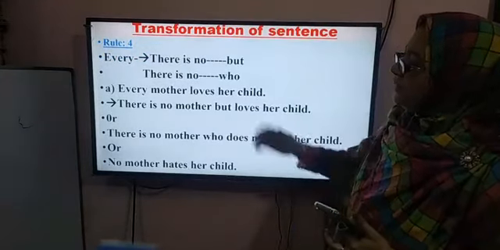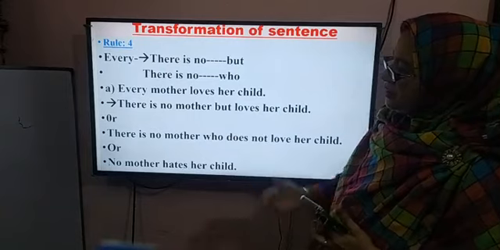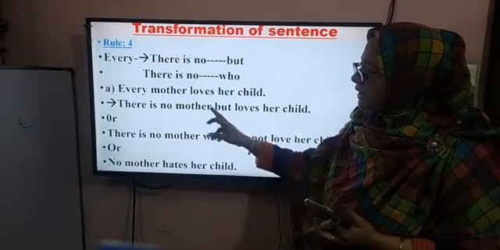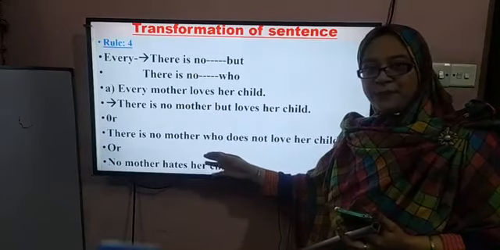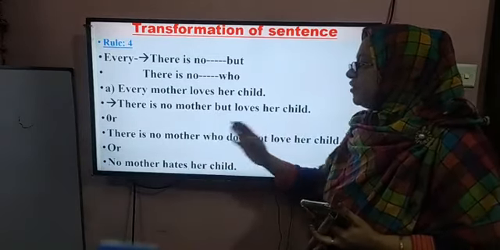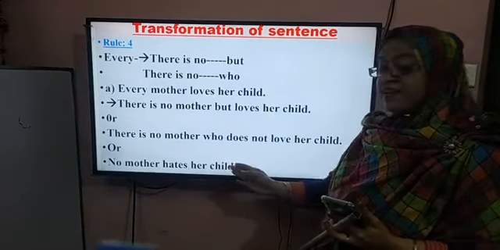ওকে ডিয়ার, look at here. এই তিনটা রুল এখান থেকে মাঝে মাঝে আমাদের নেগেটিভ থেকে যখন অ্যাফার্মেটিভ করতে দেয়, any one you will find in a question paper. There is no mother but loves her child, or there is no mother who does not love her child, or no mother hates her child.